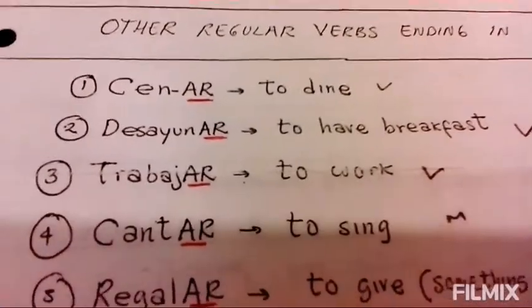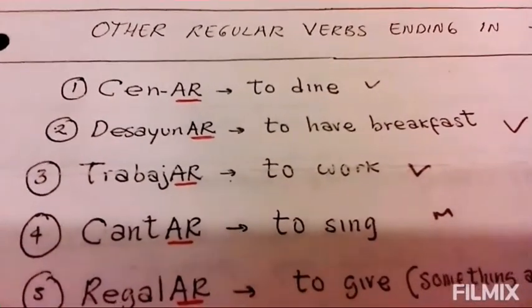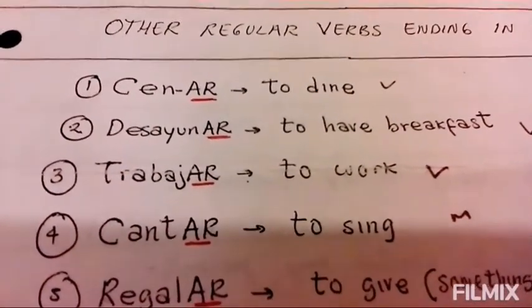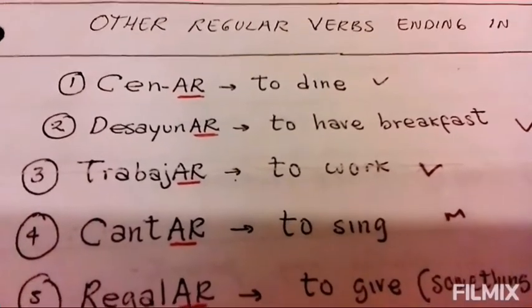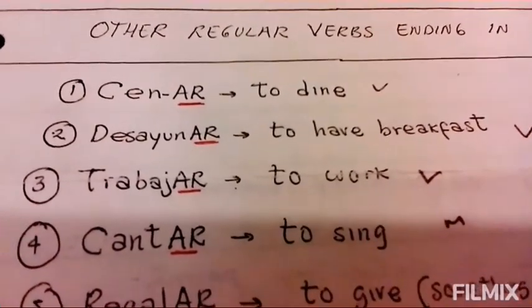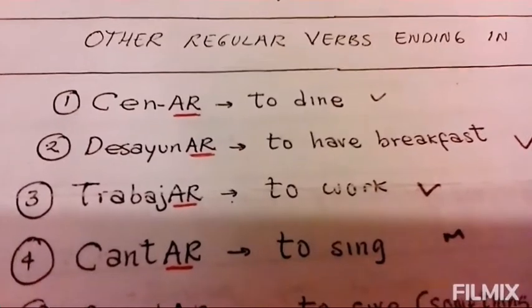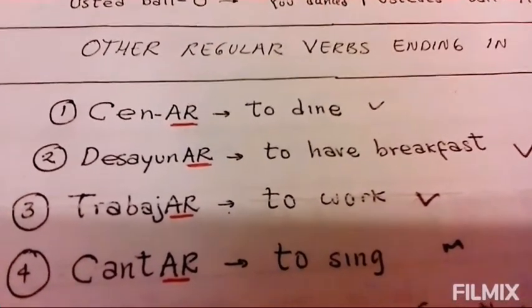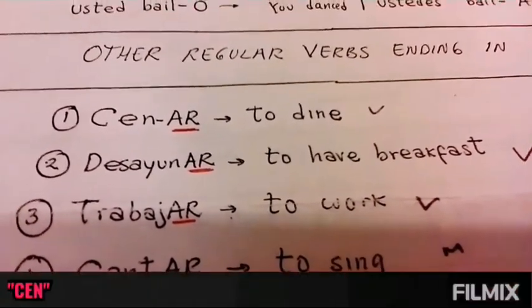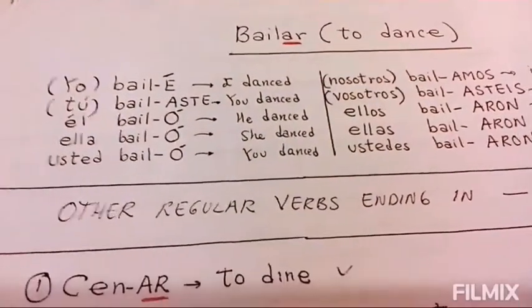Say you want to conjugate the verb, let's say, cenar, which is to dine or to have dinner. So you drop the AR altogether and you end up with cen. Then you add the endings.